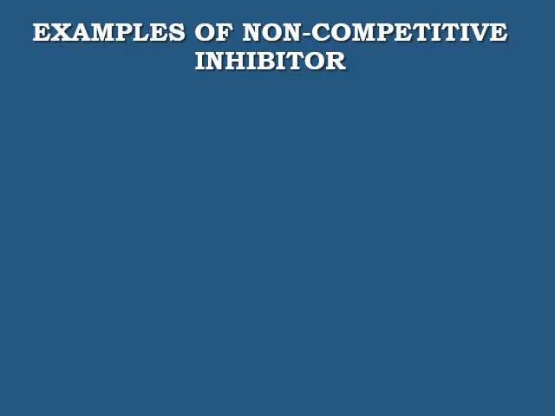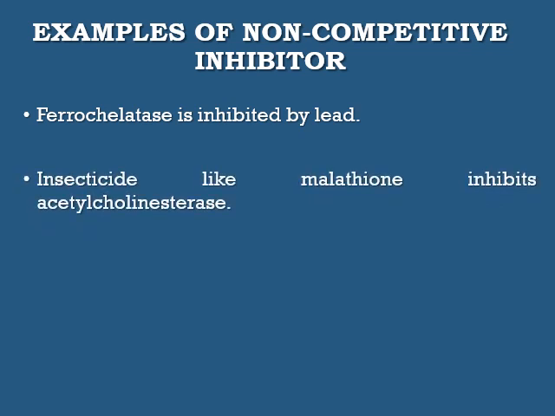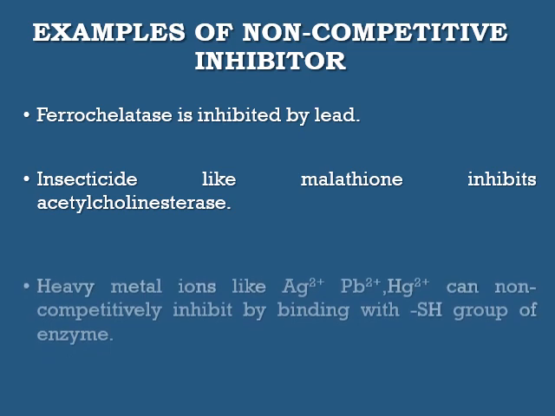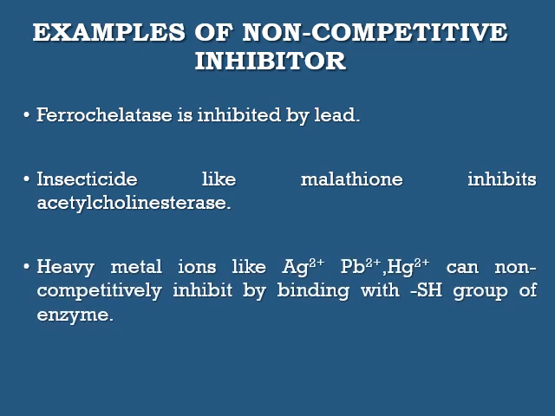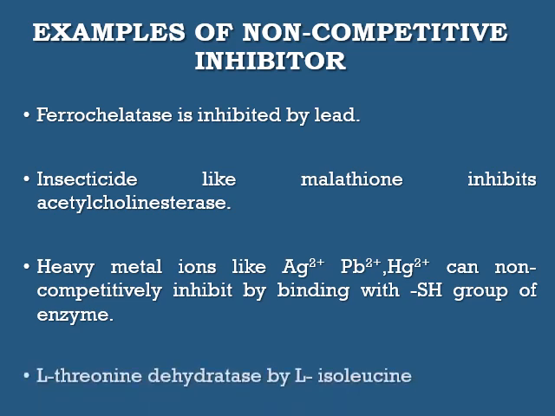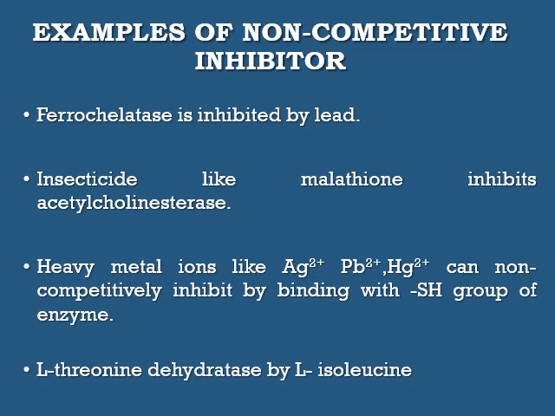Examples of non-competitive inhibitors. Ferrochelatase is inhibited by lead. Insecticides like malathion inhibit acetylcholinesterase. Heavy metal ions like silver, lead, mercury can non-competitively inhibit by binding with the SH group of the enzyme. L-threonine dehydratase is inhibited by L-isoleucine.